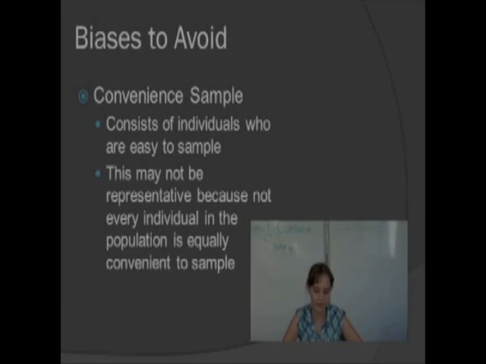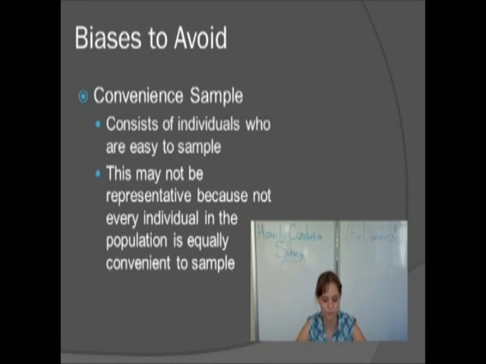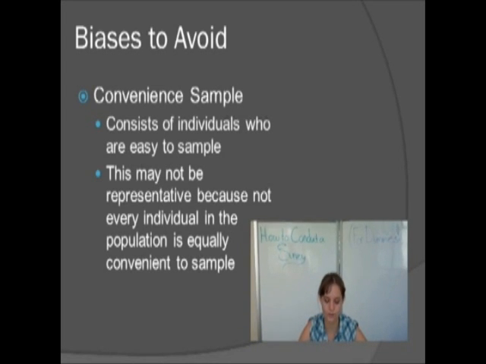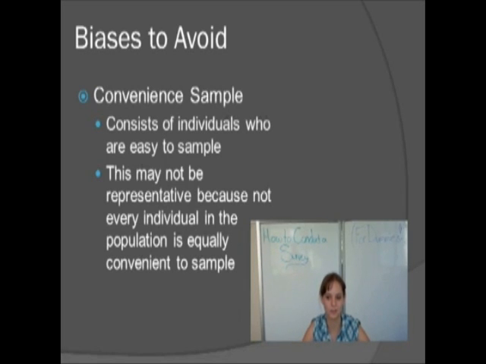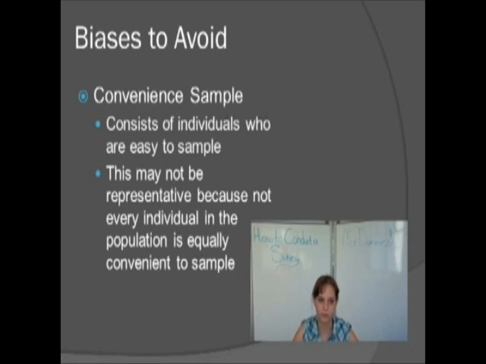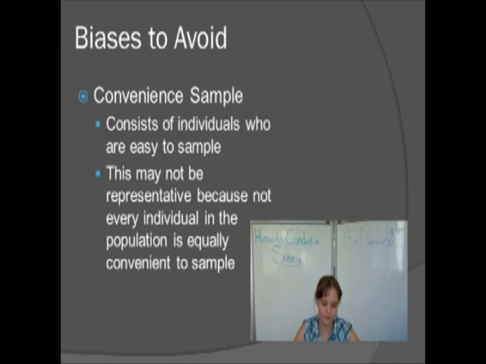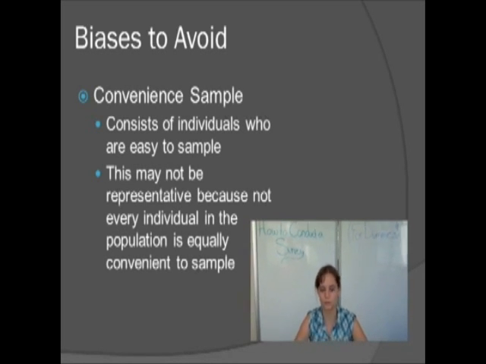A convenient sample is one in which the surveyor chooses people who are easy to survey. This kind of survey is unlikely to be representative because it usually focuses on a specific subgroup of the population instead of the entire population as a whole. In our example, we interviewed a group of our friends. This isn't representative of the general population because it excludes anyone who is younger or older than teenagers. Since these teens are from the same friend group, they are also more likely to share the same activities.